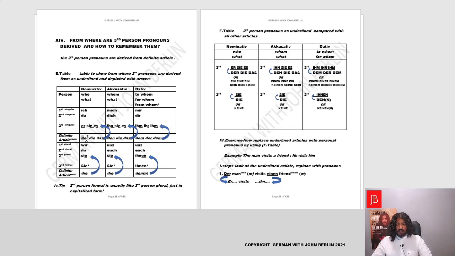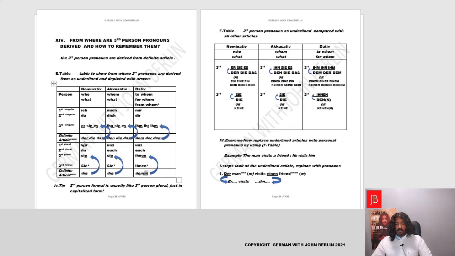Now, these are the definite articles written right in between, underneath the third person singular as well as the third person plural. These are your singular articles. This is the plural article. So let's have a quick look. They are der, die, das, nominative; den, die, das, accusative; dem, der, dem, dative; and there are the respective plurals, die, die, den with an extra n.